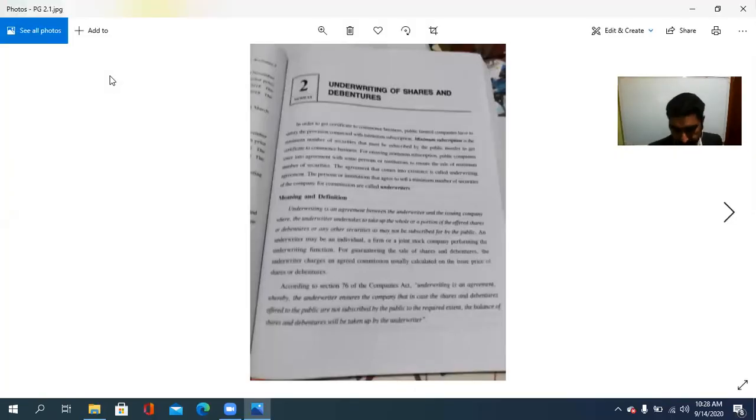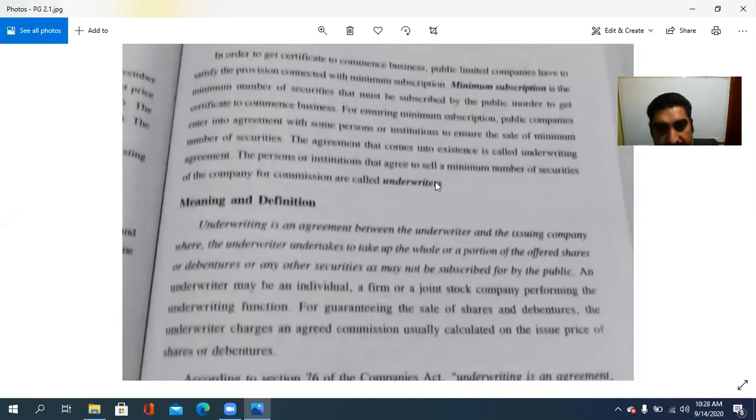So underwriting. What is underwriting? It is an agreement between the underwriter and the issuing company, where the underwriter undertakes to take up the whole or a portion of the offered shares or debentures or any other securities.